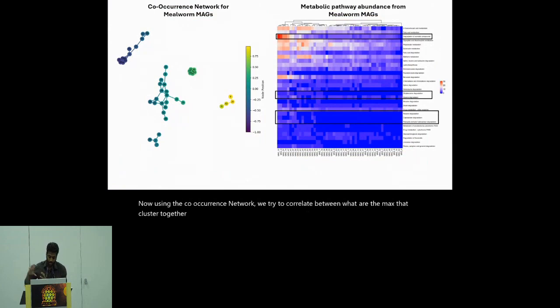Now, using the co-occurrence network, we tried to correlate which MAGs cluster together, and then correlate that with the metabolic pathways, so as to see which MAGs might be involved in plastic degradation. For both superworms and mealworms, it is yet to be conclusive what kind of metabolic pathway is predominant in these MAGs.